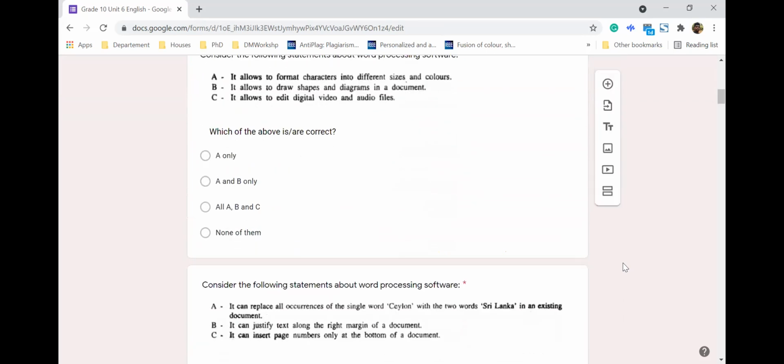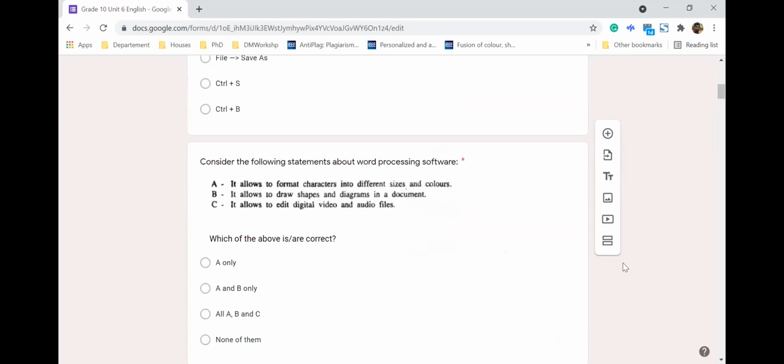The question asks, consider the following statements about word processing software. It allows formatting characters into different sizes and colors. You know the formatting in the Home tab, you can change the size and the colors, so that's true.